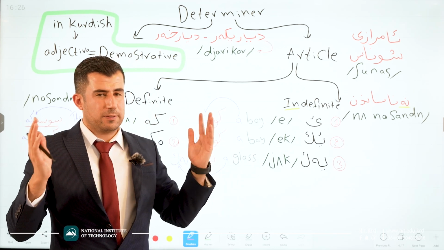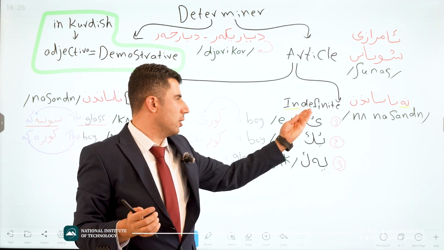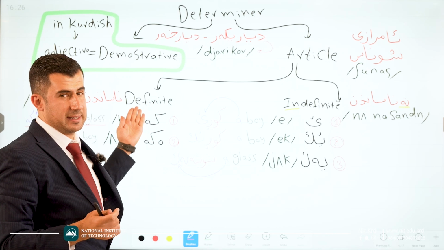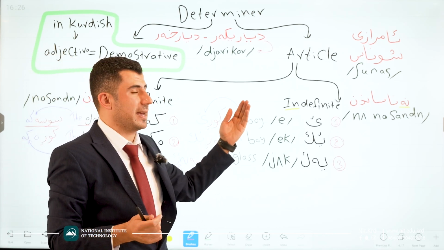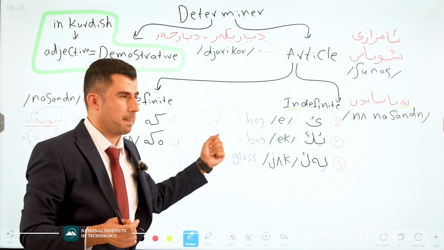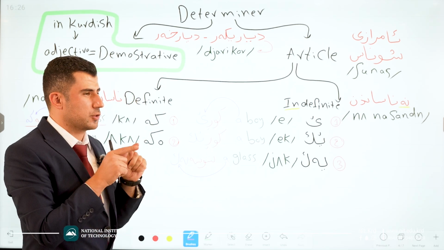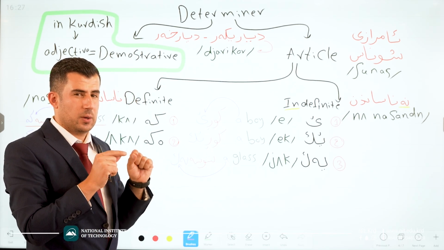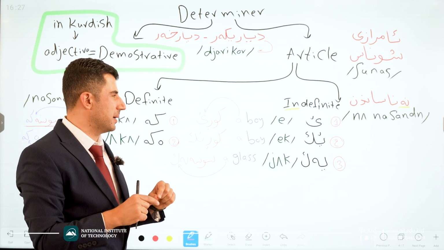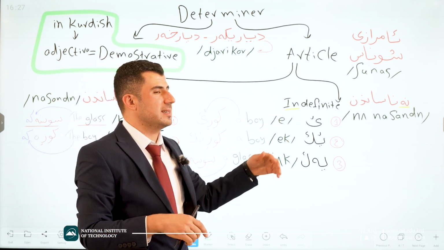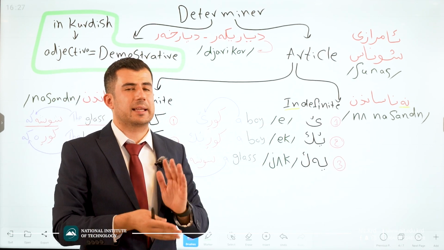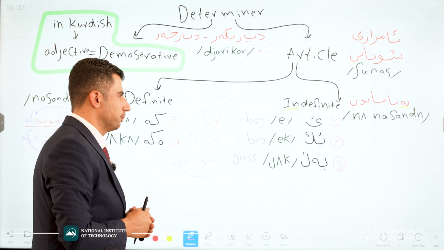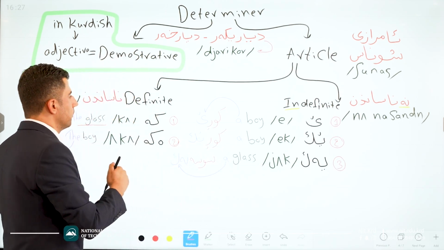Article is divided into two main parts. One of them is the definite article and the other one is the indefinite article. Good. We use the definite article for detecting and showing exactly the thing that you mean, and the indefinite is something that is unclear, unknown. Good. Let's start from this one.